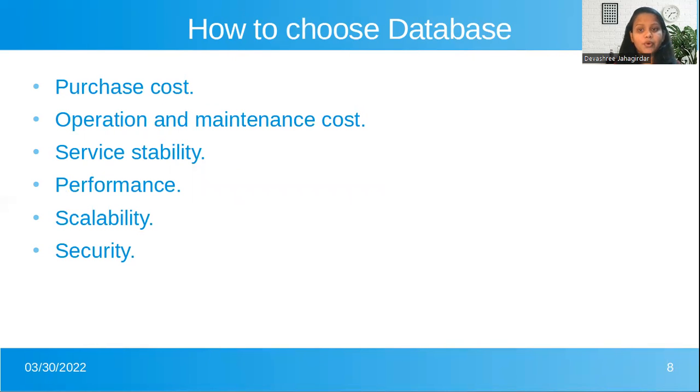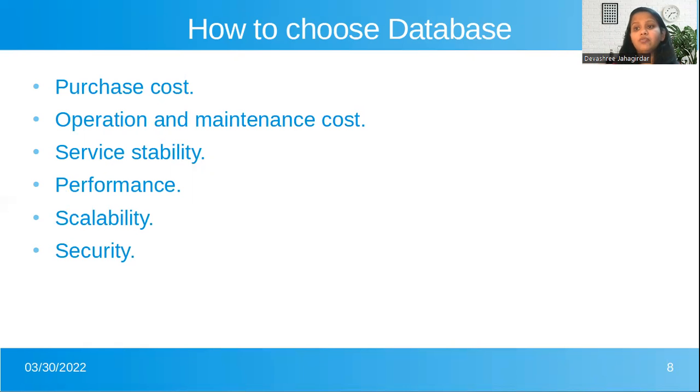Now moving to the next point, that is operation and management cost. Operation means it should be easy in performance tuning. It should be easy for troubleshooting the problems. It should support backup and restore data. It should be reliable in monitoring the systems and alerting the systems. And the maintenance cost here, we can say that it should be reasonable for upgrading and migrating the data, that is, the cost required for that should be reasonable for particular maintenance, right? So this is what operation and maintenance cost mean.